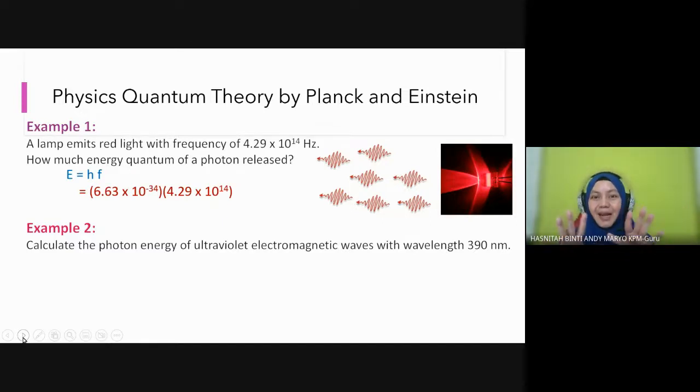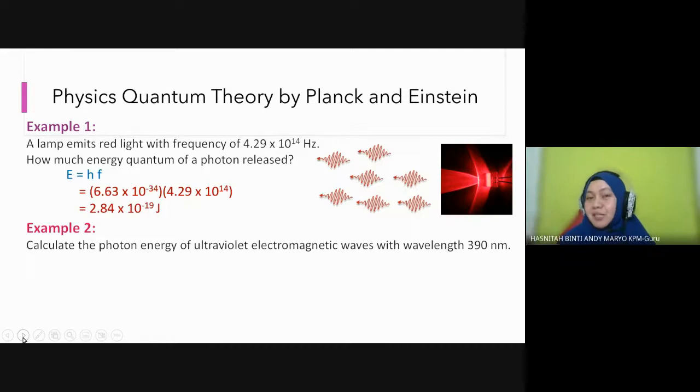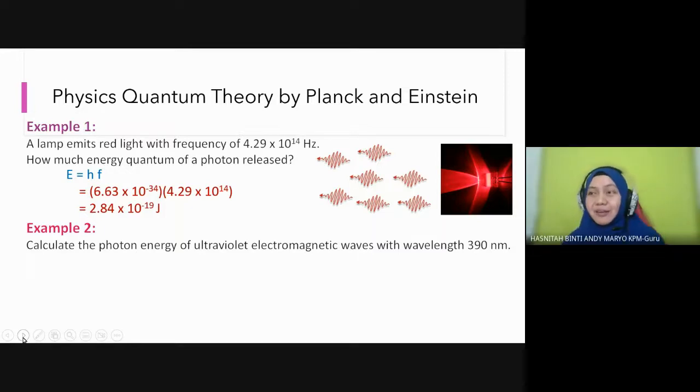For visible light, we have another 7 spectrum, the colors, so you don't get confused. It applies to all, from radio wave until gamma ray. Can I consider this packet as a particle? Later we will see in the wave-particle duality. Yes, you may. You can consider it as a particle.